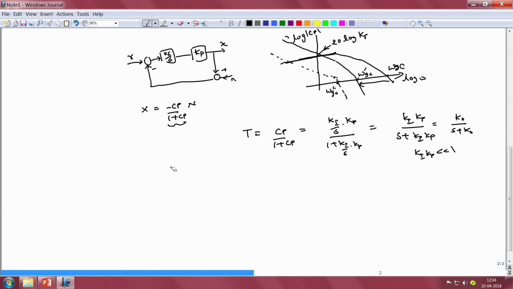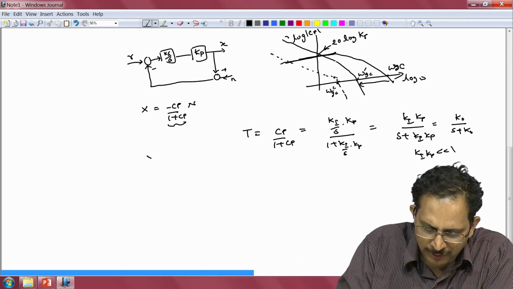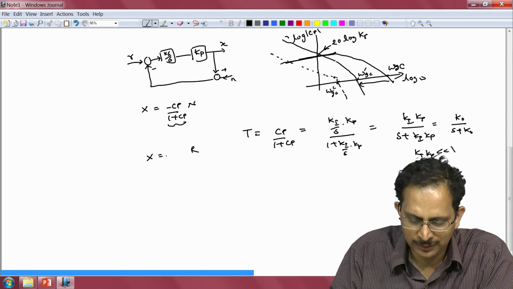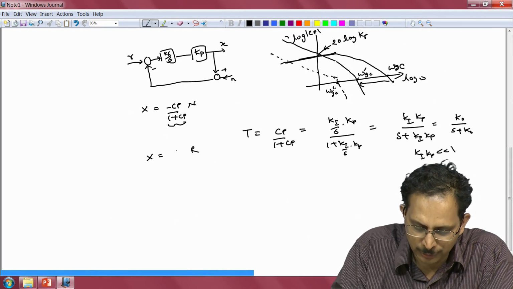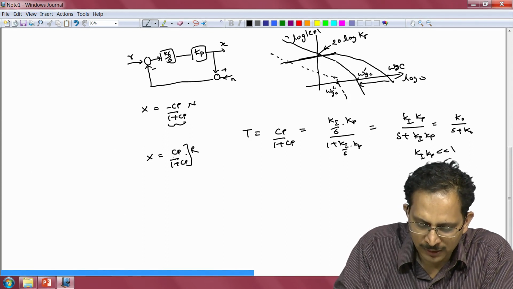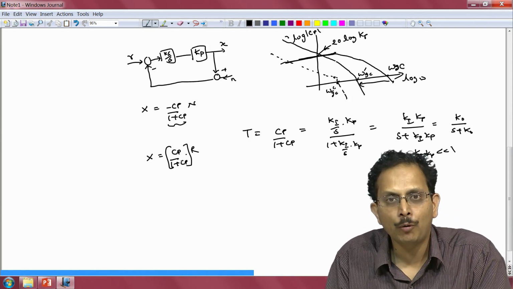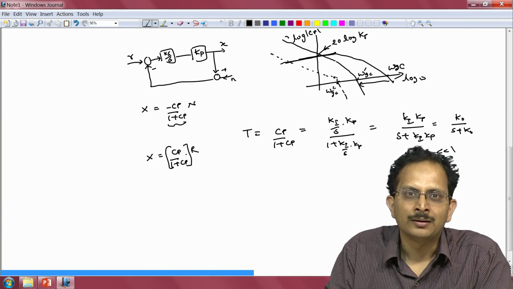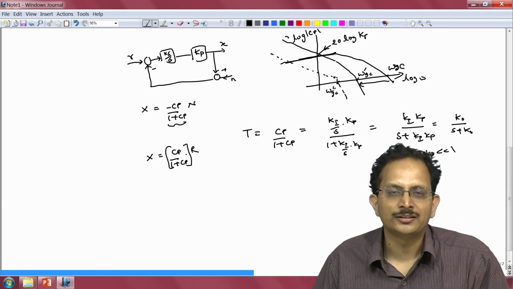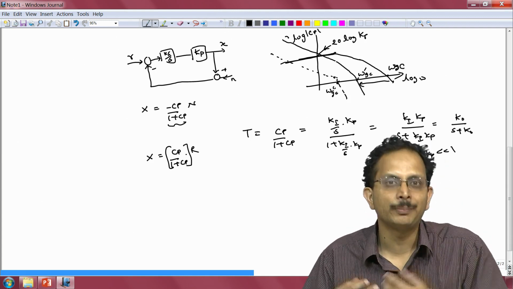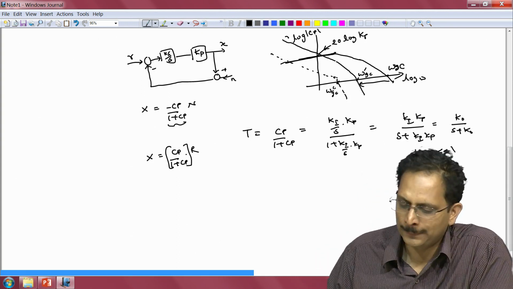This, as I discussed, has the problem that the transfer function that relates the reference to the output is also given by the same transmission function, X equals Cp by 1 plus Cp times R, and hence having a very low bandwidth for the overall closed loop system will severely restrict the range of signals that we can track with our closed loop system, and that is a big problem for us as control engineers.